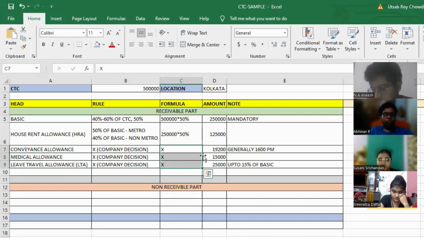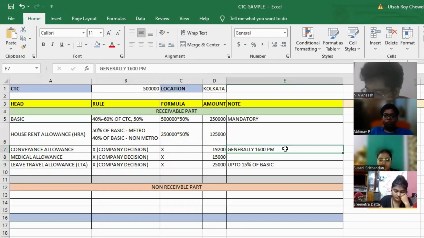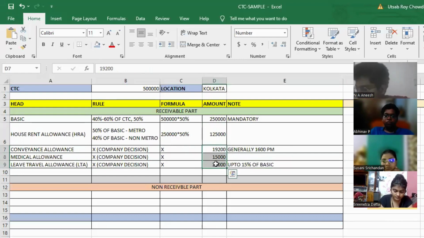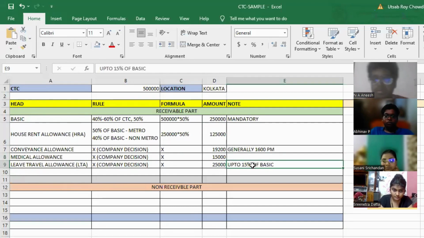So there is no such formula. But when I am calculating the conveyance allowances, generally it is 1600 per month. You can change it. And the LTA will be up to 15% of basic. Should not be more than 15% of basic. So I have mentioned some amount which is random in nature. As there is no such formula, I have considered some random number. You can also do that in that way. So 15% is not fixed for LTA. This is the suggestion or standard that it should not be more than 15% of basic.